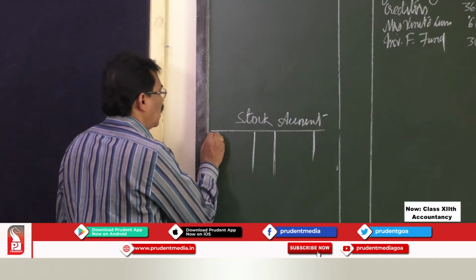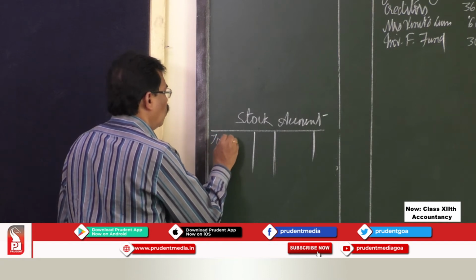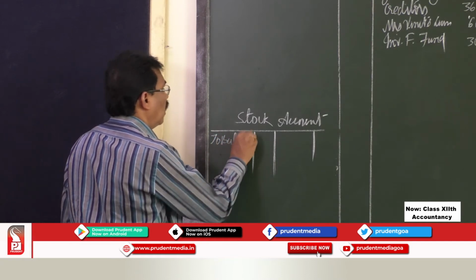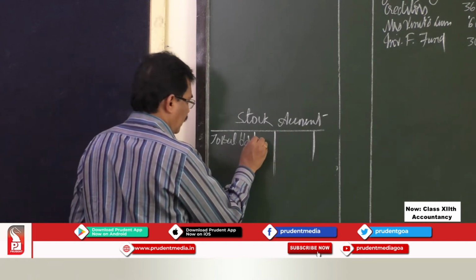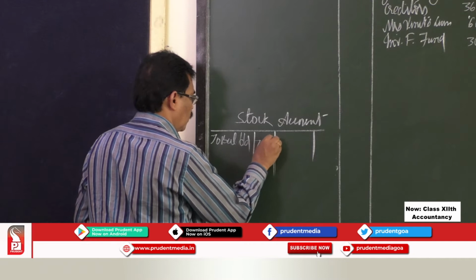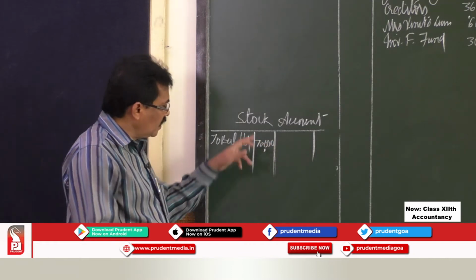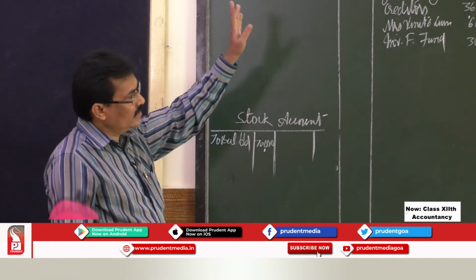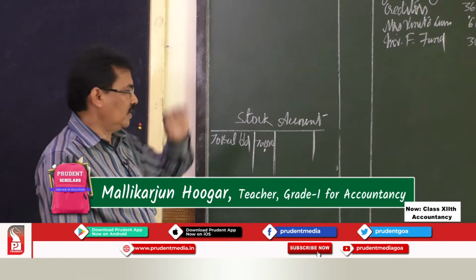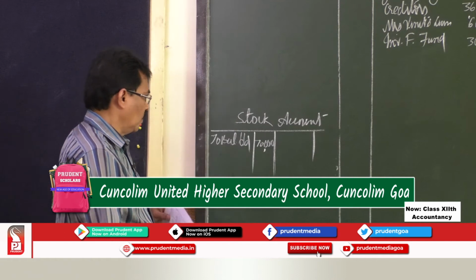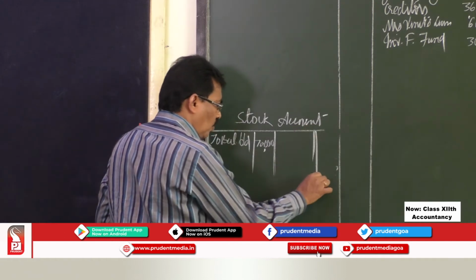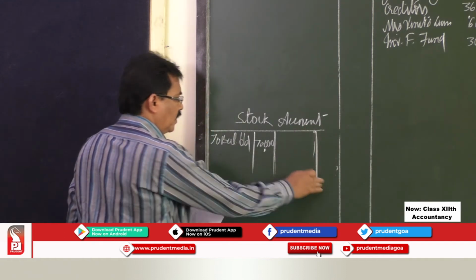So, it comes on the debit side as to balance brought down, the stock is rupees 70,000. From this account only, the balance is shown in the balance sheet on the asset side. Now, since the firm is closed, we have to close the stock account also.